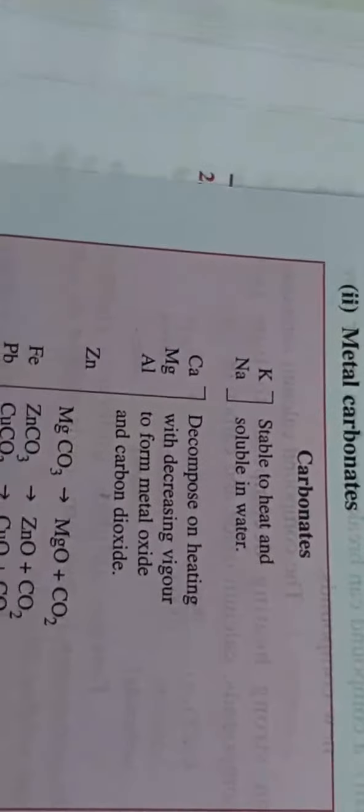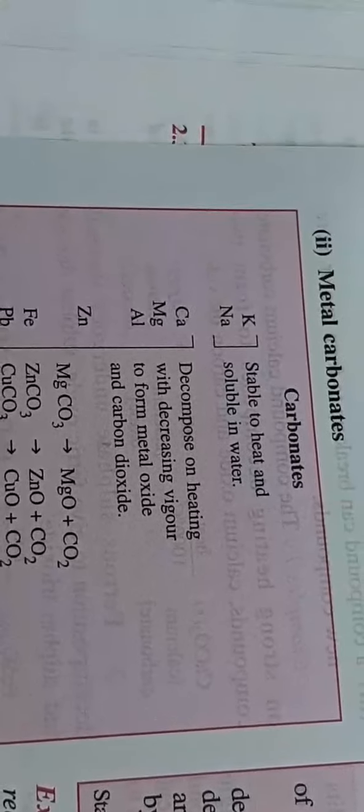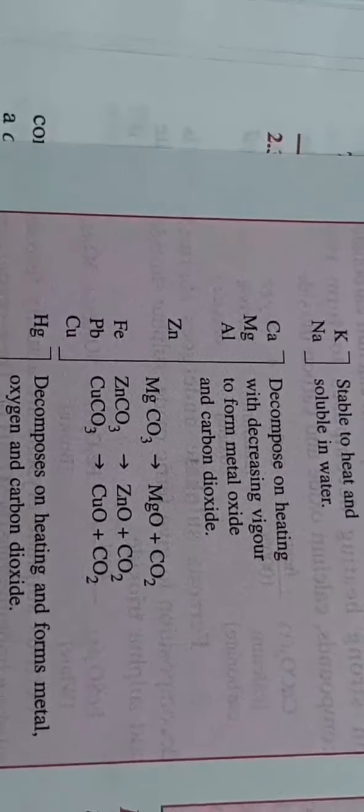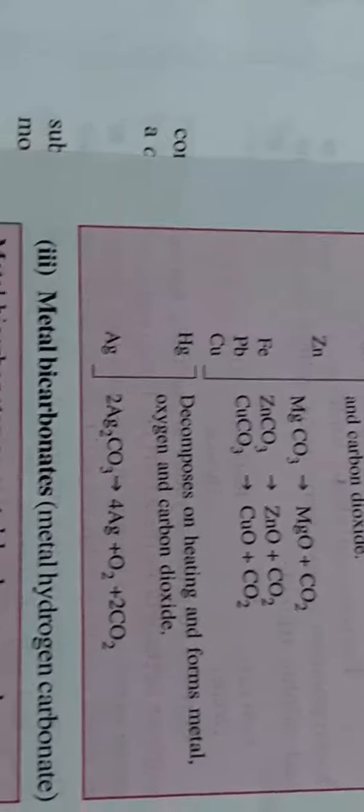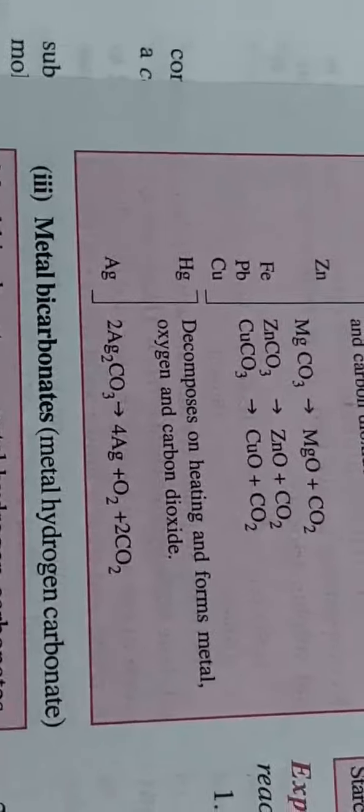There are a large number of compounds. So here we see one table has been given where they are telling about some hydroxide carbonates. If you see the front one, sodium and potassium carbonate, they are stable to heat, but they are soluble in water. Now calcium, magnesium till copper, they decompose on strong heating only. Now the last one, they decompose on slight heating and give metal. So there is a difference on heating them. You will find that the product obtained will be different.